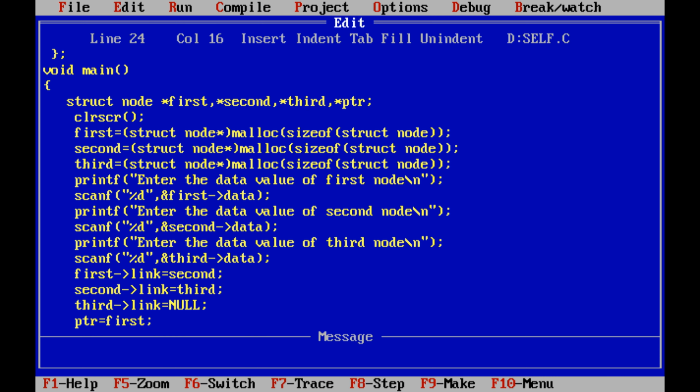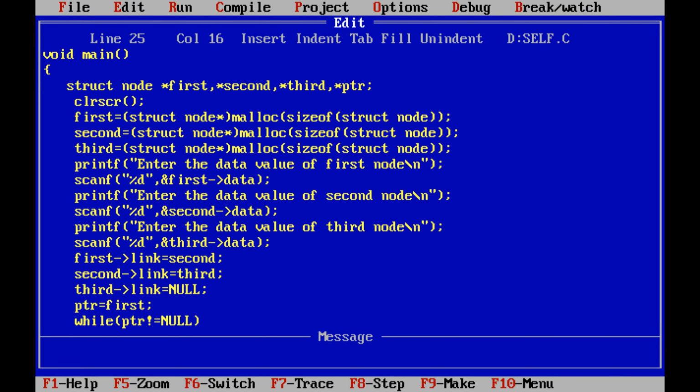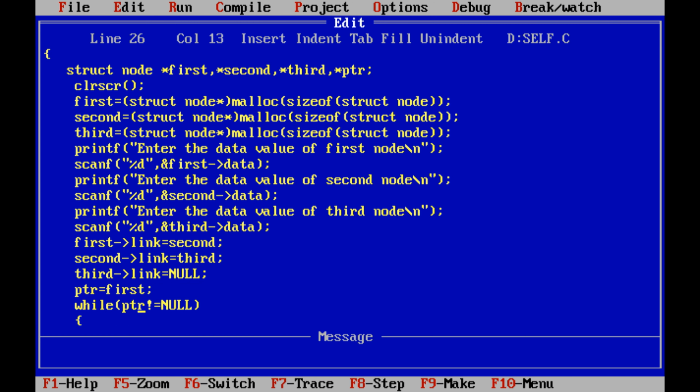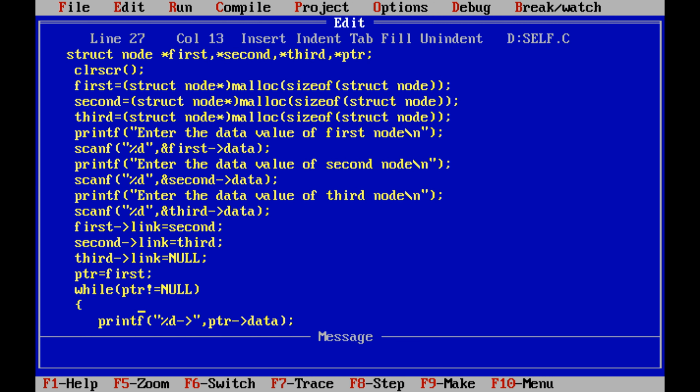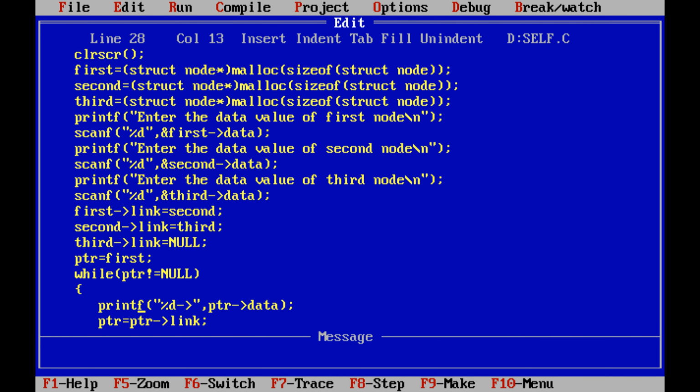Now we are printing the value of the data part of the self-referential structure. The first node can be taken as PTR, while PTR not equal to null. So brace begin, we are printing the data value of each and every node. So printf %d with double quotes and PTR arrow mark data.